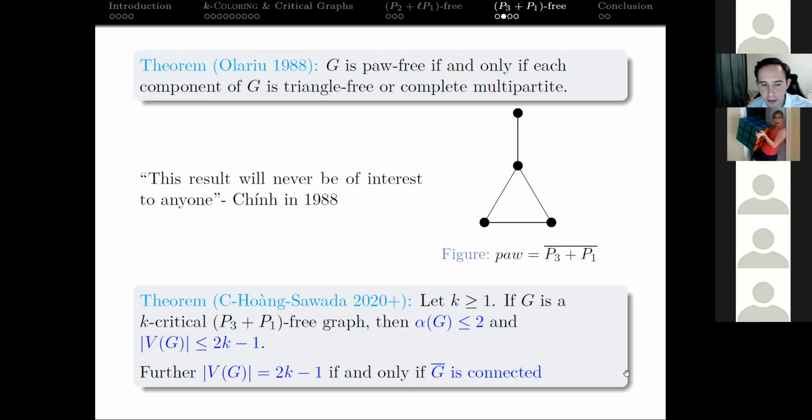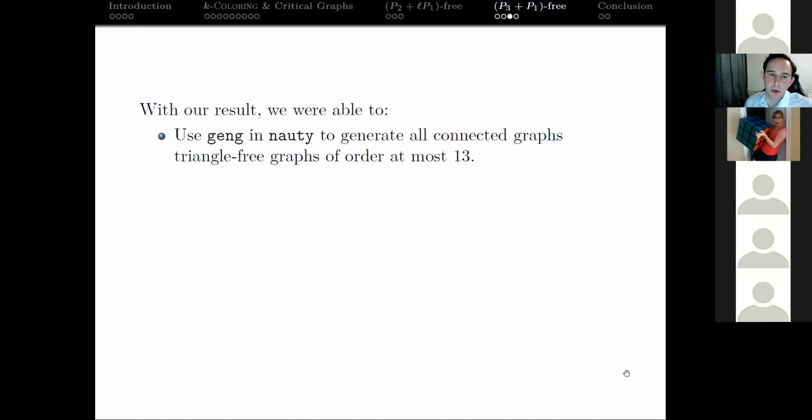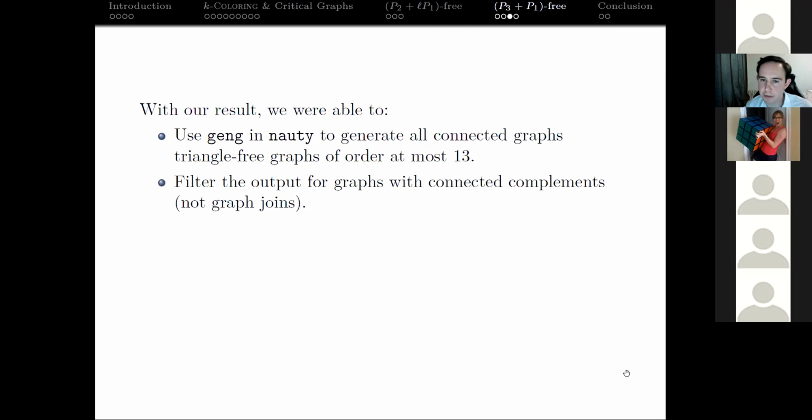So with that structural result, we're able to use Brendan McKay's nauty, just use the geng command. I don't know how other people say that, or if there's a known convention on how to say that. We were able to generate all connected graphs that are triangle free of order at most 13. So connected is important and triangle free is important because we're going to take the complements of these. And since they're connected, we know when we take the complement, right, they have connected complements. And because they're triangle free, we know the independence number is at most 2.